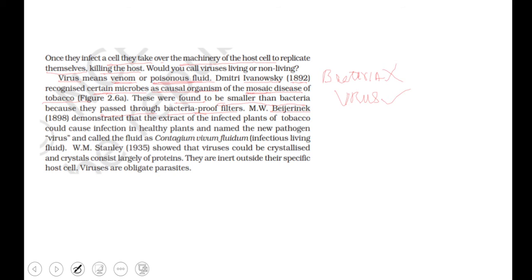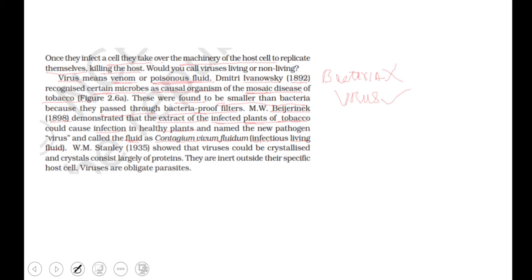M. W. Beijerinck in 1898 demonstrated that the extract of infected tobacco plants caused infection in healthy plants, and he called this fluid Contagium vivum fluidum. Contagium means infectious, vivum means living, and fluidum means fluid.